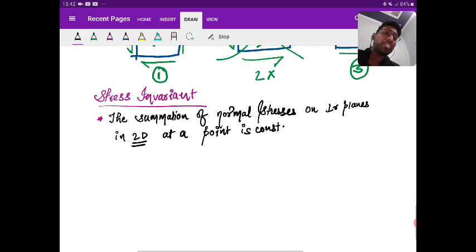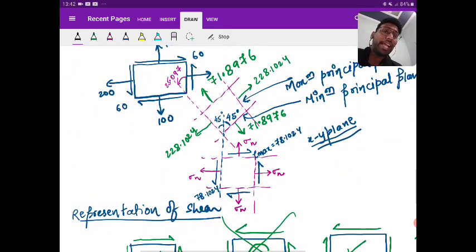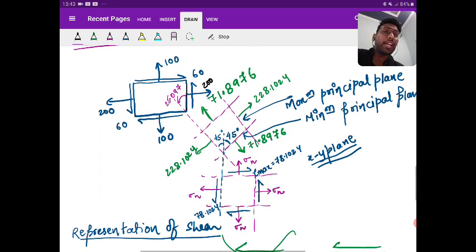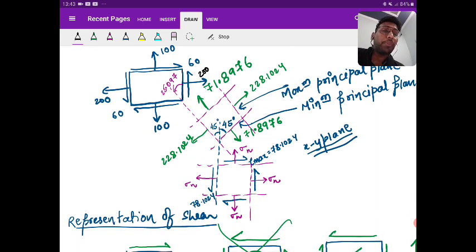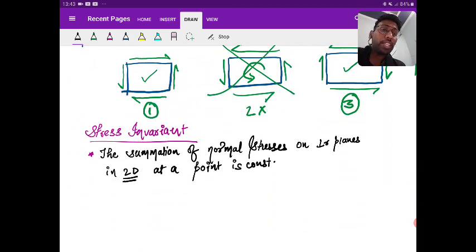So what I'm trying to say, suppose, see here, if you look at the diagram, look at the vertical plane, look at the arrow mark. The vertical plane is containing how much? 200, yes or no? And the horizontal plane is containing 100. So that is your sigma x and sigma y. Okay, so what is the summation? Sigma x plus sigma y, because on one plane, that is vertical, sigma x is acting, and on the other plane sigma y is acting.